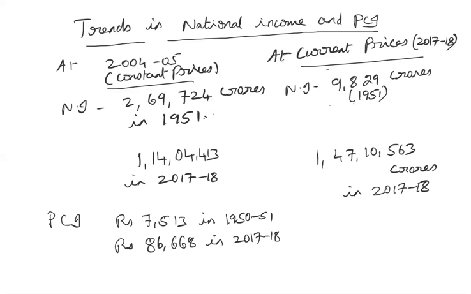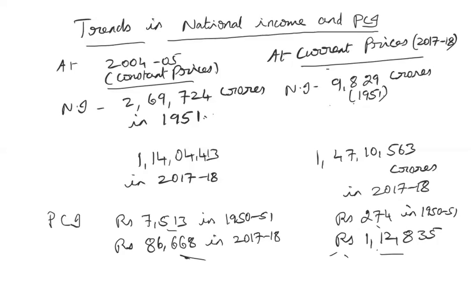If you are checking with the current prices, it was rupees 274 in 1950-51, increased to 1,12,835. So you can see the lot of difference between the constant and current prices. 7,000, where is 7,000 and where is 274, and 86,000 and 1,12,000. So this is mostly because of the rise in the general price level.